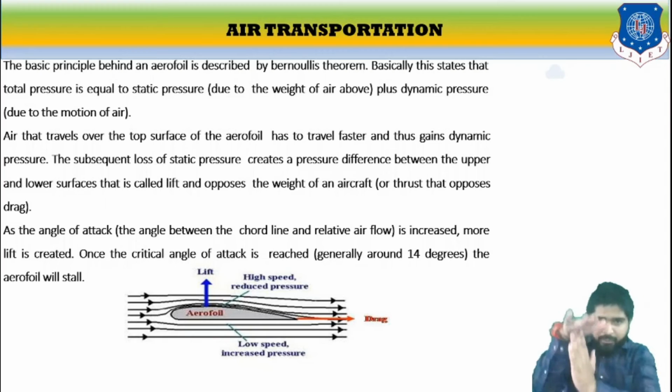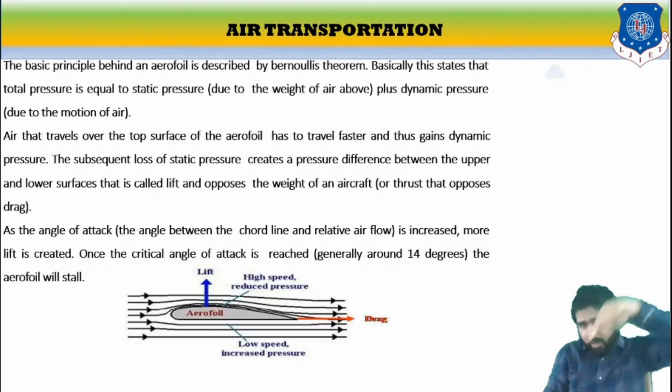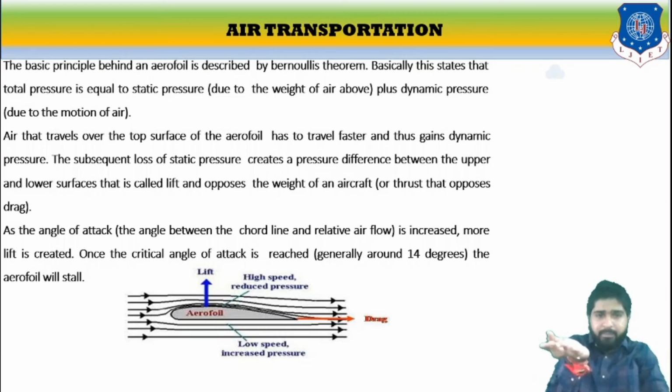That is called lift. It opposes the weight of the aircraft and produces drag. The angle of attack is the angle between the chord line and the relative airflow line. As the angle is increased, more lift is created. Once the critical angle is reached, the airfoil will stall. So this is how it works.